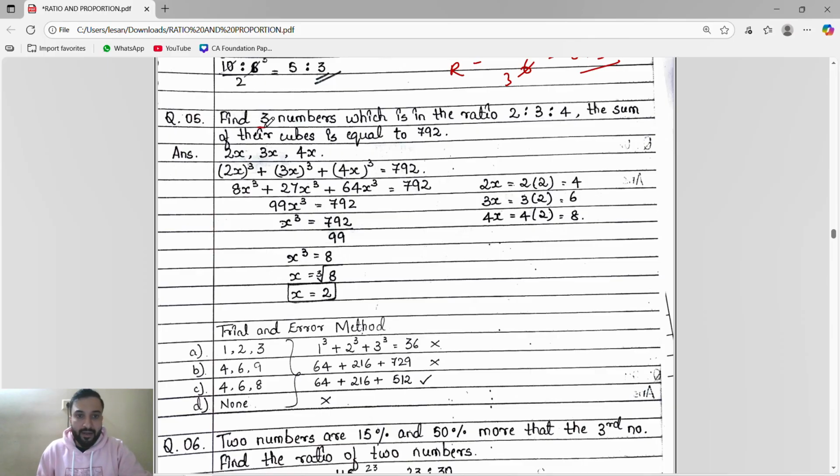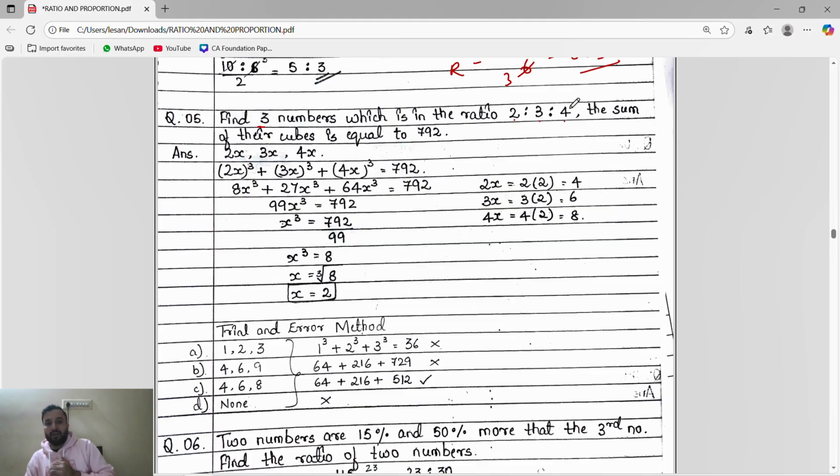Okay. Find 3 numbers. We have to find the 3 numbers which are in the ratio 2:3:4. So what will we take as the numbers?